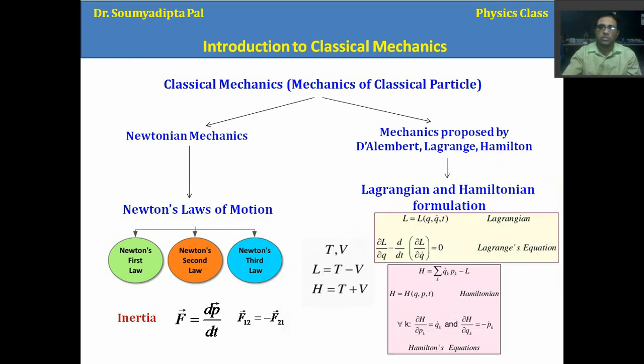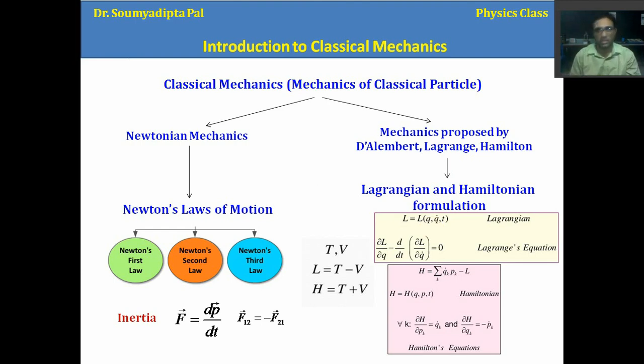Okay. So you can see that we are writing L. This L is called the Lagrangian. This is a function, and it depends on q, q dot, and t. So what is q? This q is called the generalized coordinate.